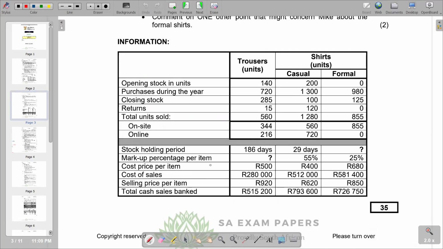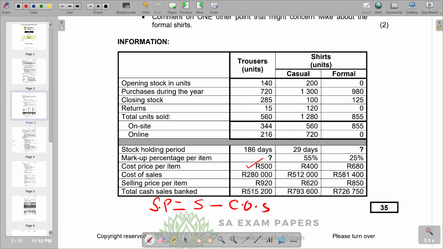We can see that we've got the cost price per unit, which is 500. We can use this per unit figure. Remember, gross profit is equal to sales minus cost of sales.